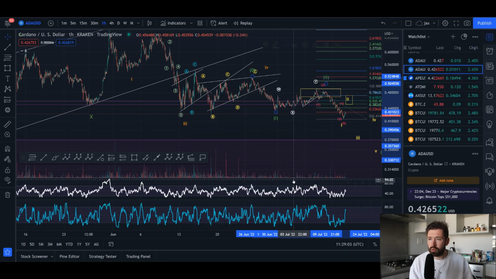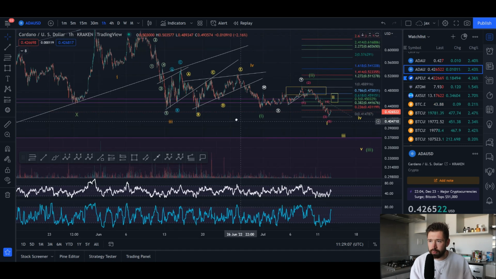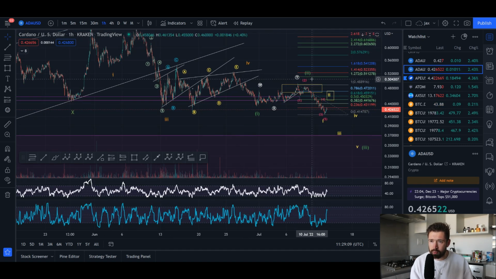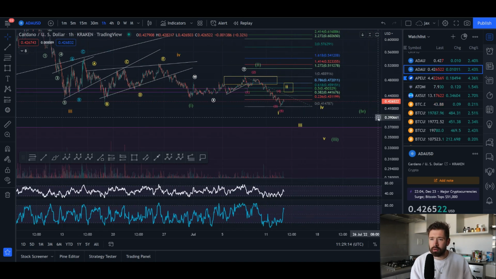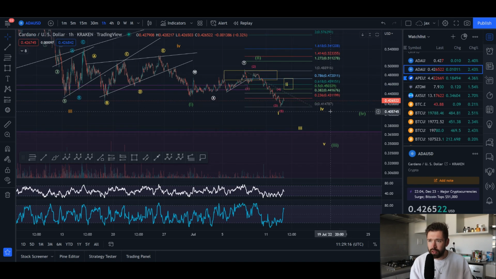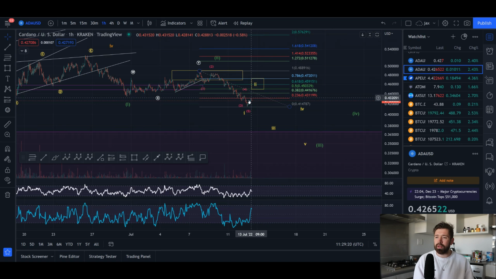Okay, perfect. So what we are looking at here is that we broke down from an ABCDE corrective triangle. We put in our wave 1. This was our wave 2 pullback. And right now we're putting in our 3rd wave. And within those waves are 5 subwaves. So you have your wave 1. You've come down. You've made wave 1, 2, 3, 4, 5 within your wave 1.